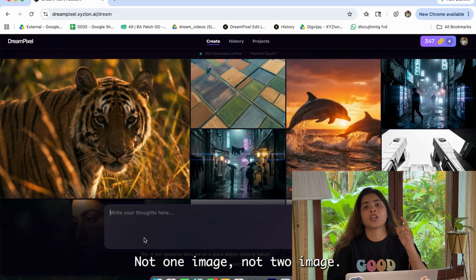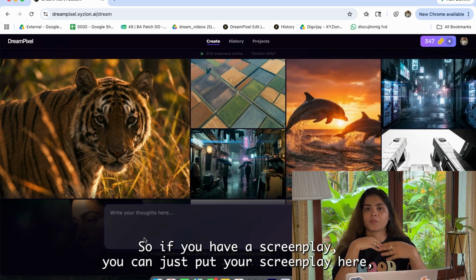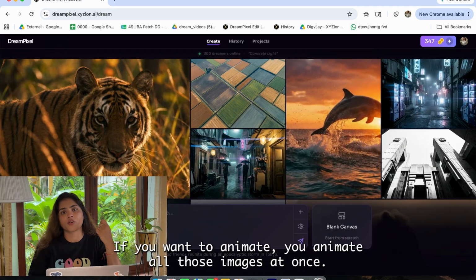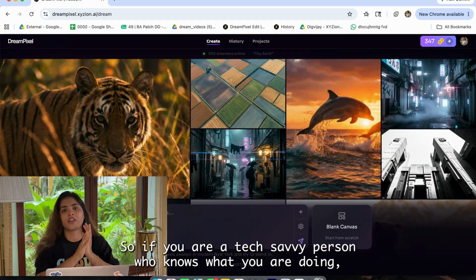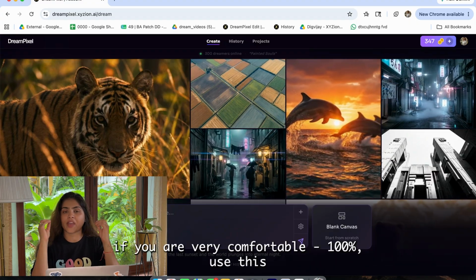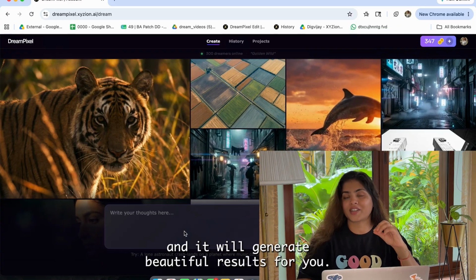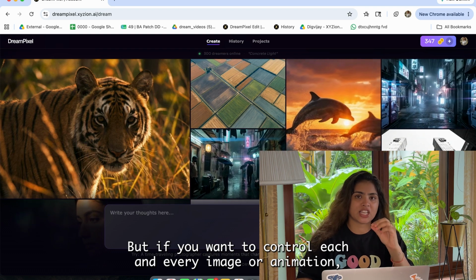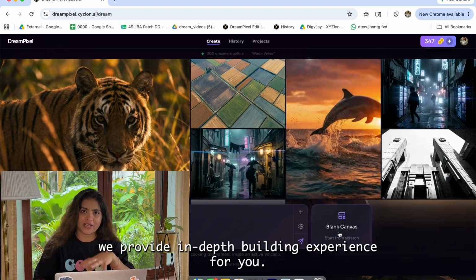Not one image, not two images. It will create the story. So if you have a screenplay, you can just put your screenplay here, hit generate, and it will generate your images. If you want to animate, you animate all those images at once. If you are a tech savvy person who knows what you are doing, if you are very comfortable with it, 100% use this, and it will generate beautiful results for you. But if you want to control each and every image or animation, we provide in-depth building experience for you.